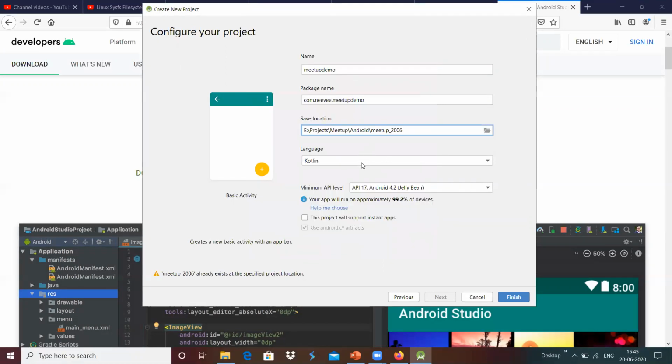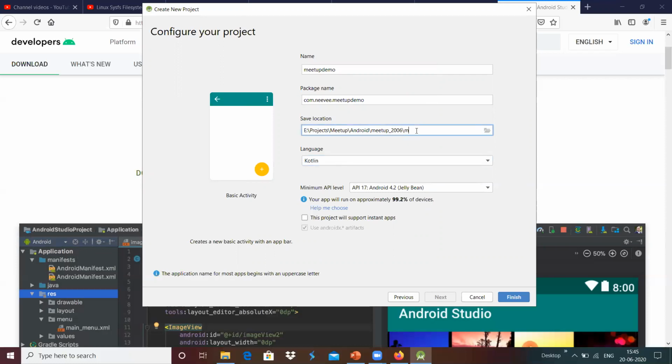And we can choose languages, either Kotlin or Java. Since Kotlin is going to be a preferred language for Android development, I'm going to select Kotlin for this application development over here. And Meetup 2006 already exists. Maybe I'm going to add inside that.